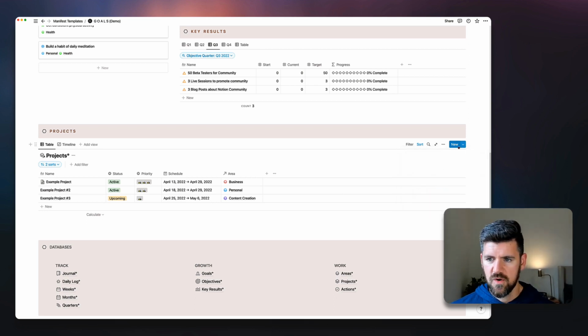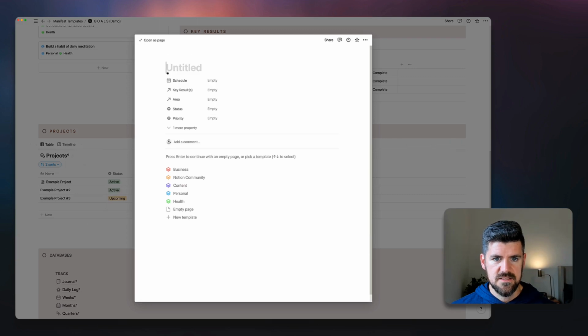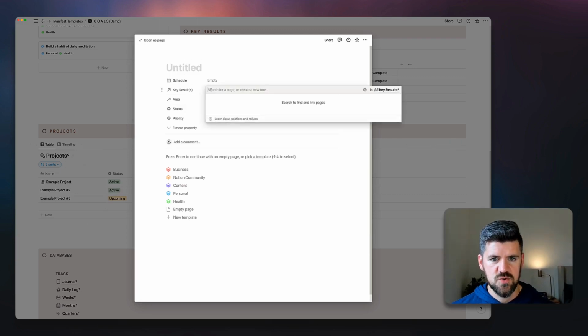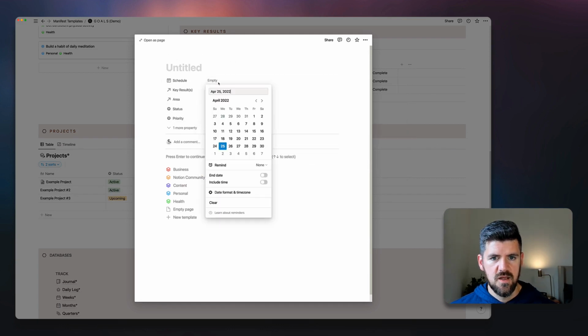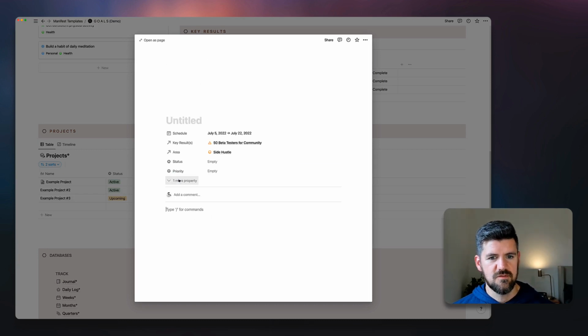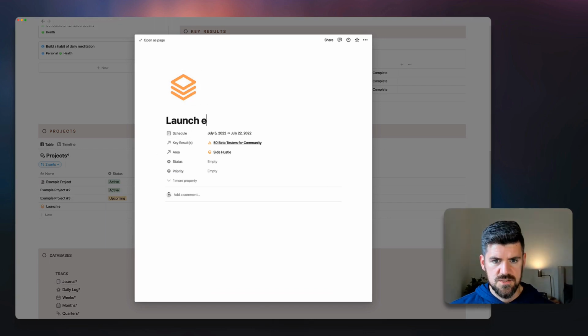So we're going to create a new project here, and we'll relate this to one of the first key results, 50 beta testers for the community. We'll set the timeline. If we're jumping ahead to the future to July, we'll say we're starting this on the 4th to the 5th, and then we're going to have an end date of the 22nd. And we'll define this as Notion Community, so we've got the same color palette. And for this project, we'll say launch email campaign, actually say launch landing page.